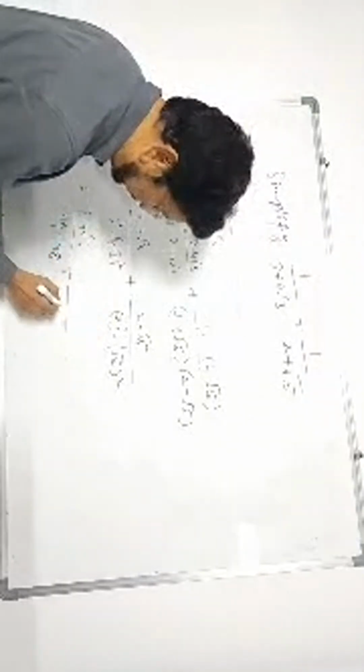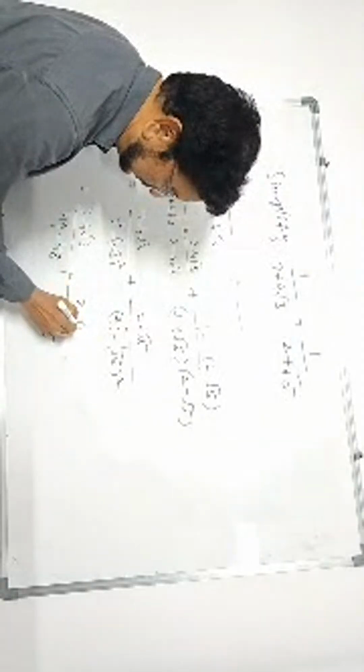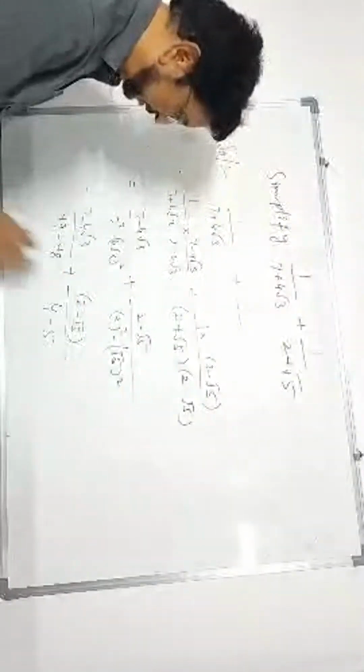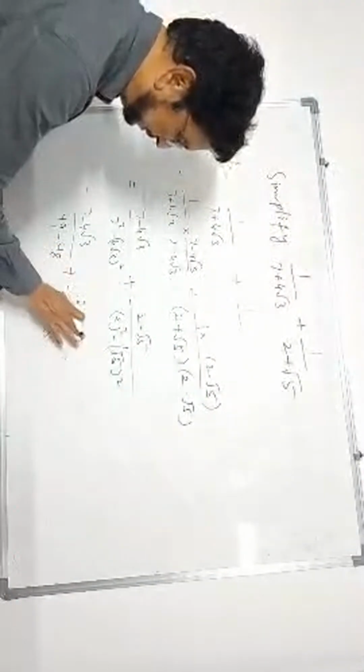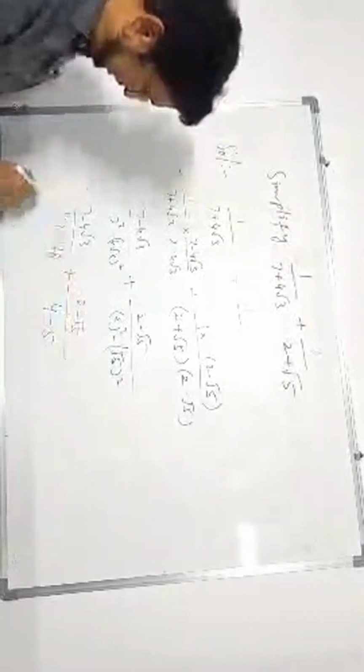Here it is 4 minus root 5 square, which means 5, over 2 minus root 5. As it is you keep. Okay. Now 49 minus 48 is 1. 7 minus 4 root 3 plus 4 minus 5 is minus 1. Over 2 minus root 5. Here we are getting the answer.